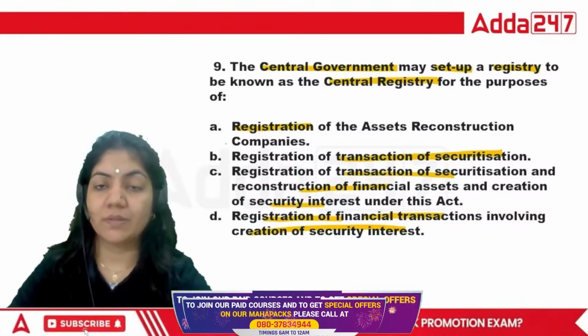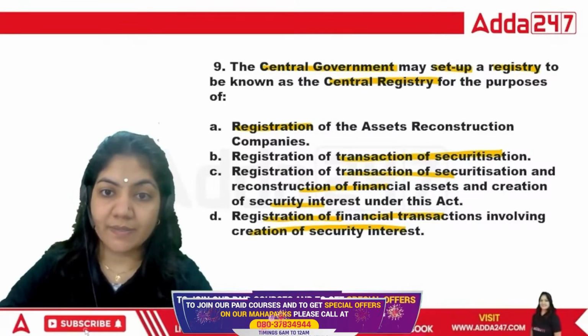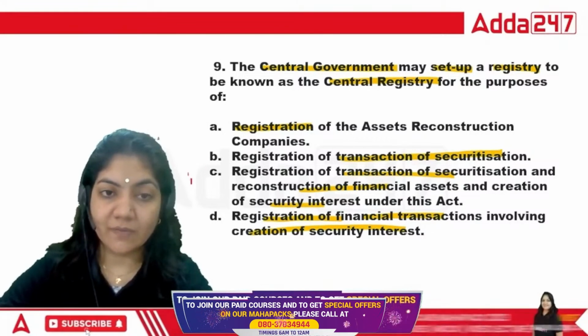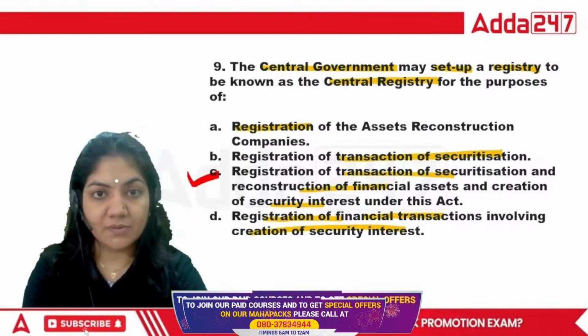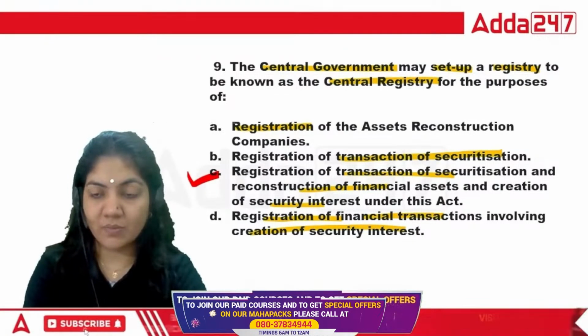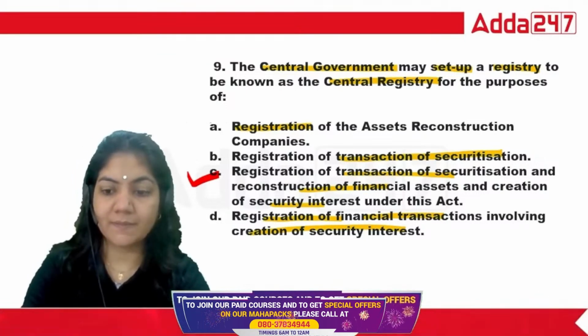So in the ninth one, the central government sets up the registry for this purpose. C will be the right answer. Ninth one, C will be the right answer for this question. Got it? Ninth one. Done? Next. Last.